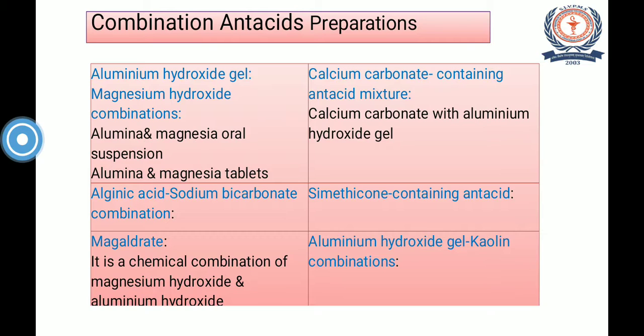Simethicone containing antacids: here simethicone is an activated dimethicone or activated polymethyl siloxane. This simethicone has an anti-foaming activity, so it can be combined with some of the antacids. Then aluminum hydroxide gel and kaolin combination. Why is this used? Because kaolin has an absorbent property, so it can be combined with aluminum hydroxide gel. So there are some purposes behind using these antacid preparations in combination.